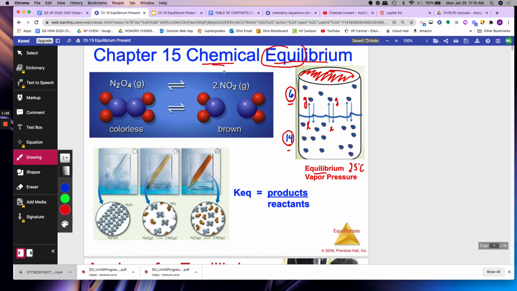Now, in a chemical equilibrium, you have chemicals. Like this is N2O4, a chemical. This is N, this is N, O, and O. N2O4 is a colorless gas right here. You can see that in that tube. Now N2O4 in this tube is at equilibrium with NO2. NO2 is a brown gas. NO2 is responsible for acid rain.